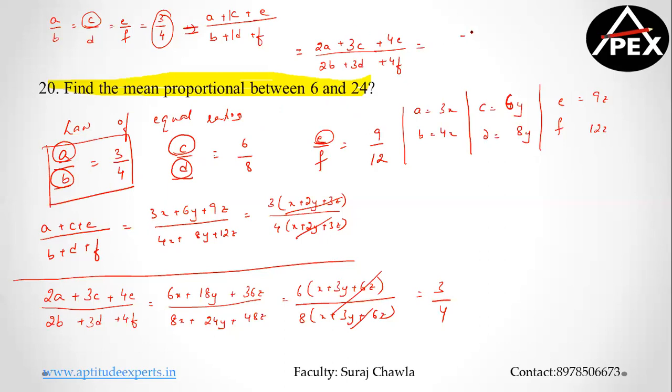Whatever you take, now suppose, let me take a small example. I'm taking A minus 3C, let's say minus 4E. Now, for me to get a unique answer, if I'm taking A from the numerator, I'll take B. There's a minus 3C, so I'll take minus 3D. There's a minus 4E, so I'm taking minus 4F. Till when I'm satisfying this, my answer will be equal to the original constant. So my answer will always be equal to 3 by 4.